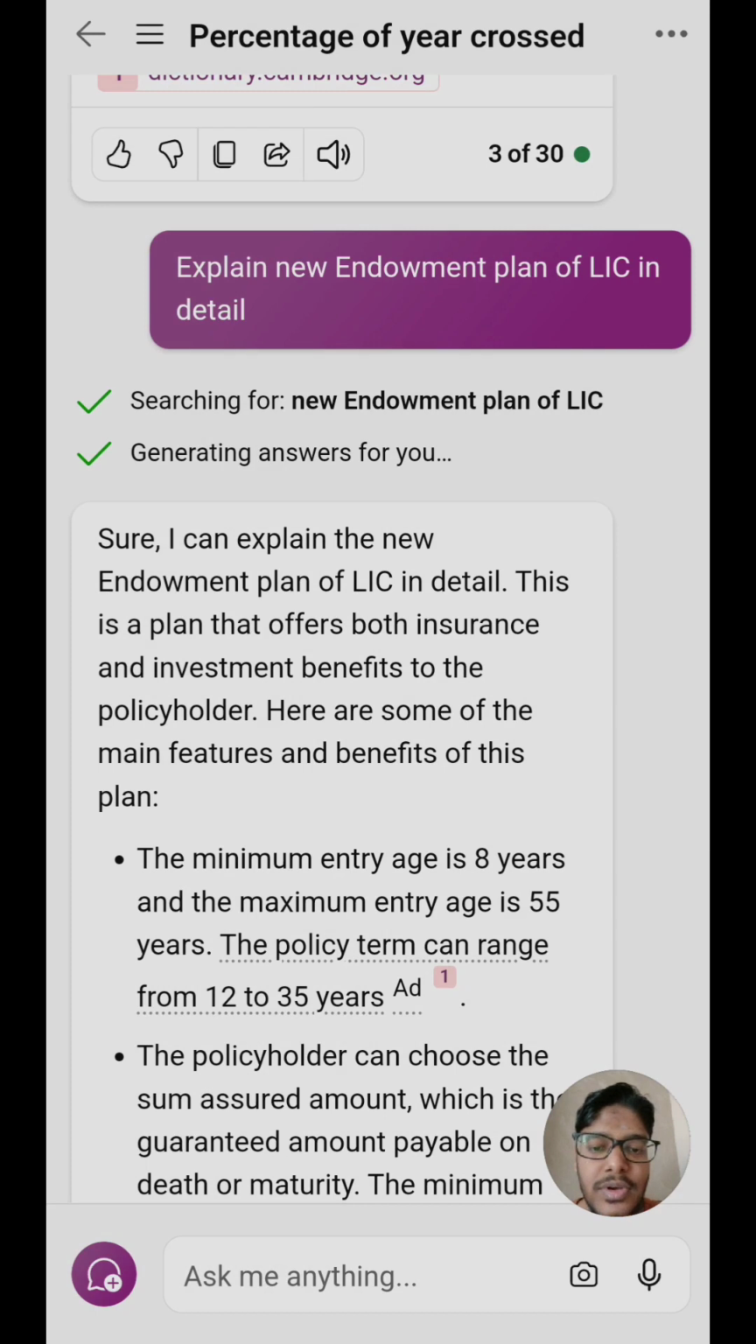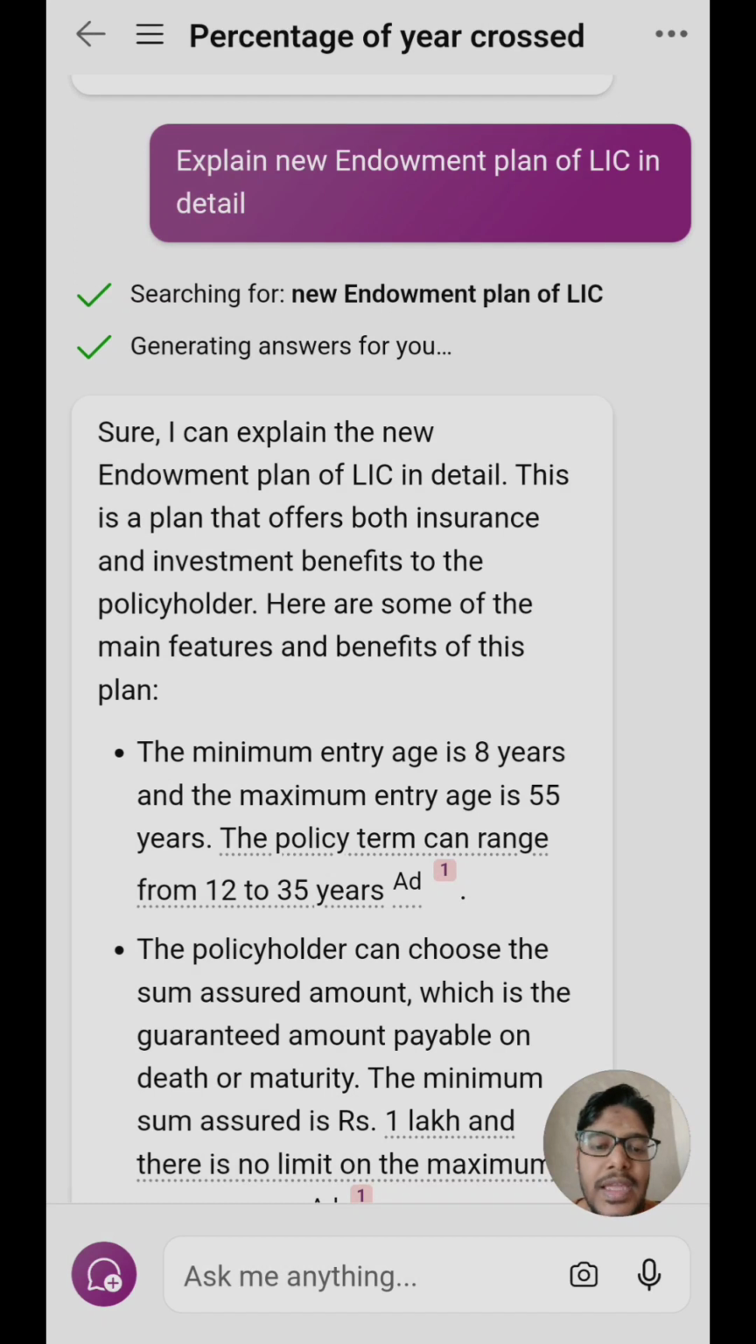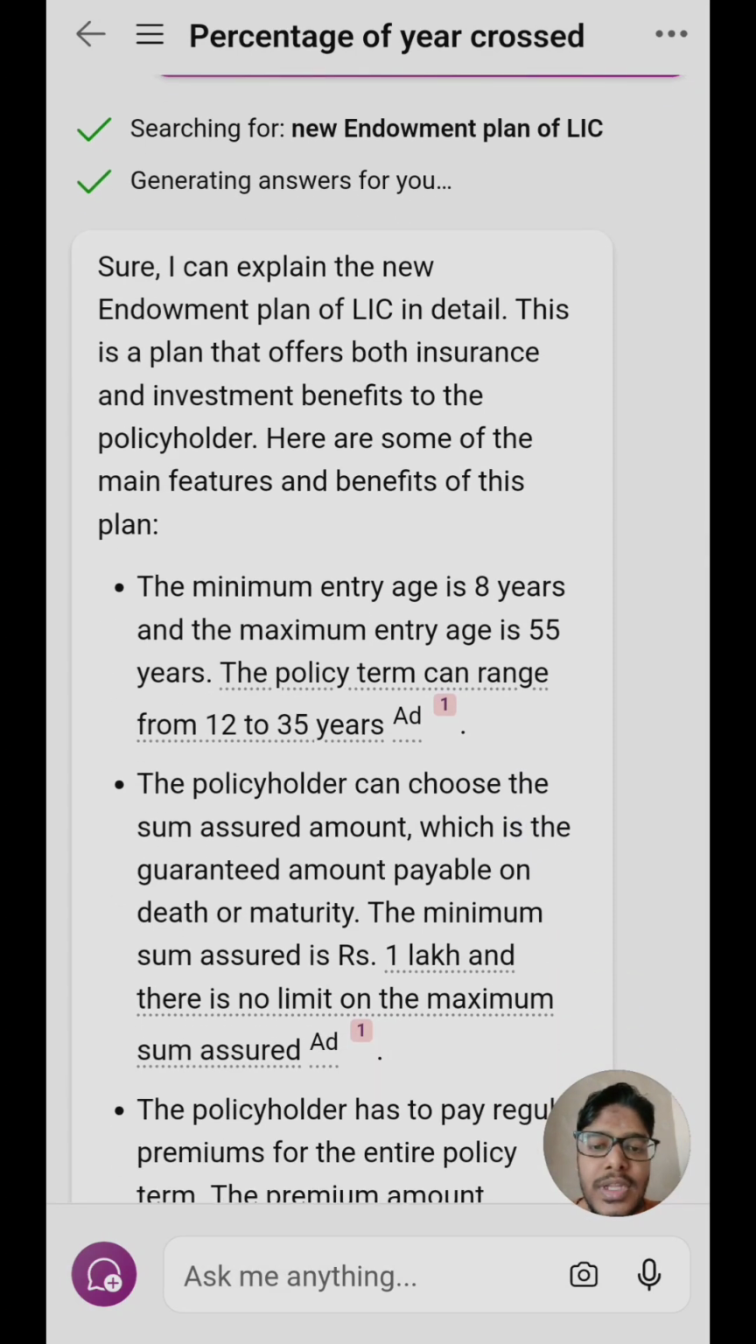The minimum entry age for this policy is 8 years and the maximum entry age is 55 years, that is, you can take the policy until you are 55 years of age, and the policy term is between 12 to 35 years. The higher the policy term, the lower will be your monthly or yearly premium, and the lower the policy term, the higher will be your premium. The policyholder can choose the sum assured, and this is the guaranteed amount payable at death or maturity. So this is the amount which you get for sure when the term is completed.